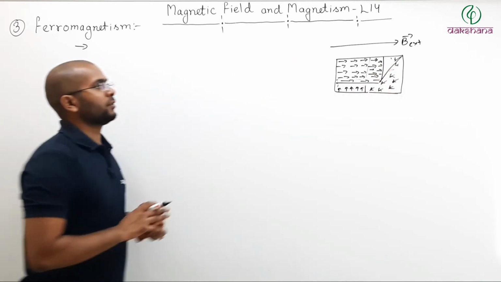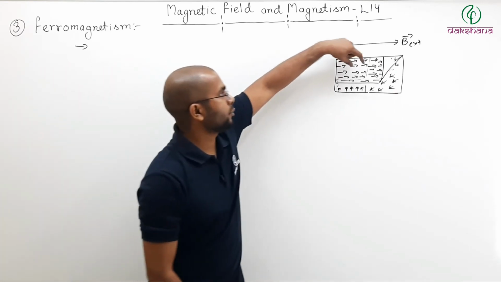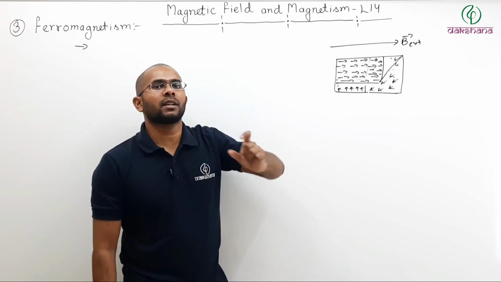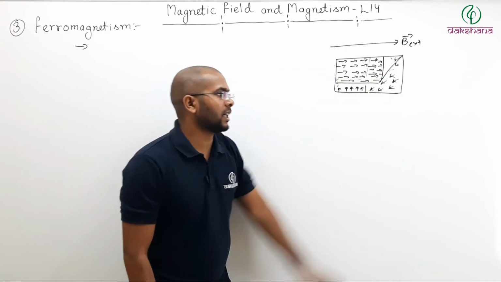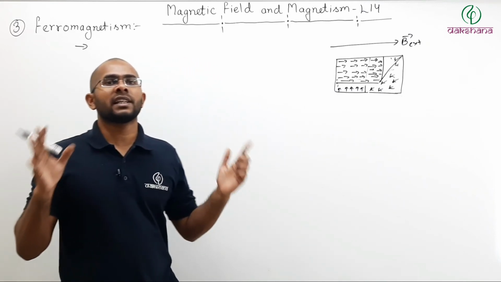From outside, if you take a look, it will appear as if the domain which has its magnetic moment in the direction of external field looks like it has grown in size.